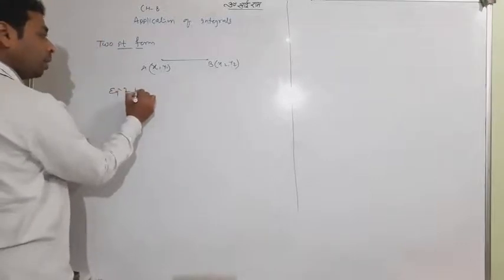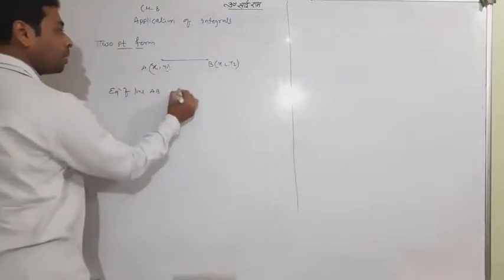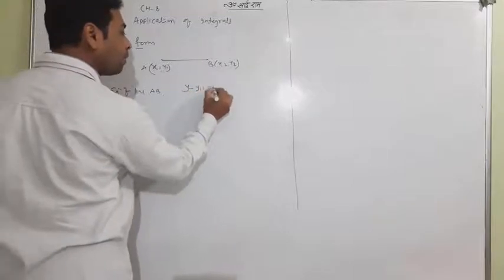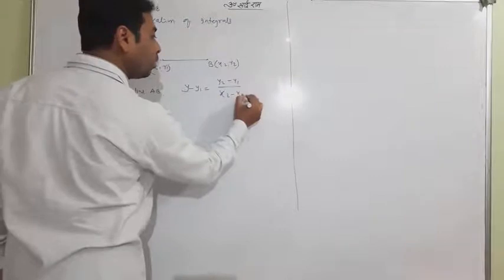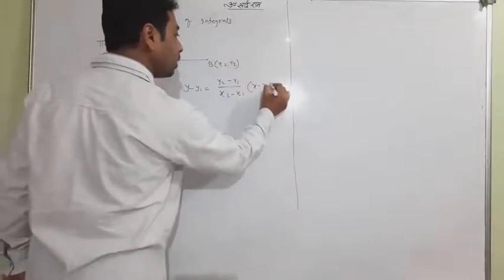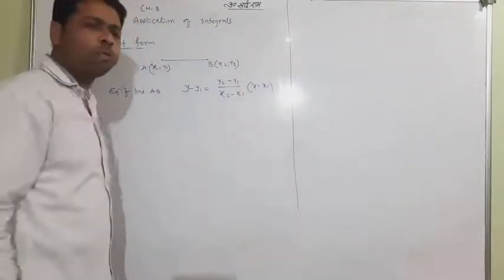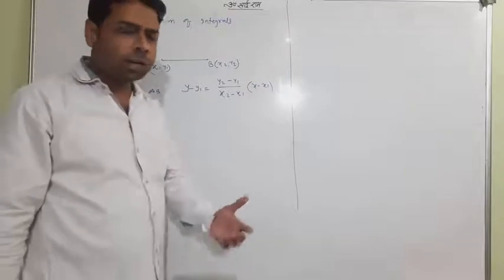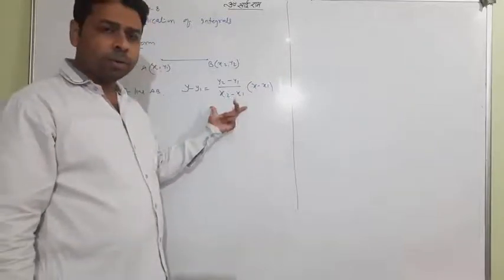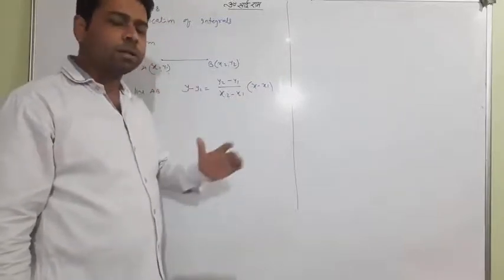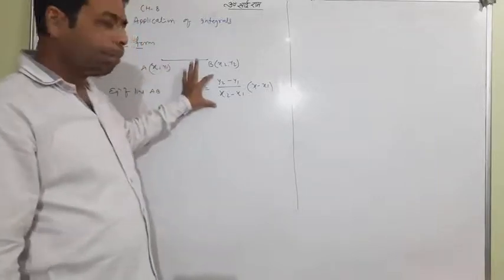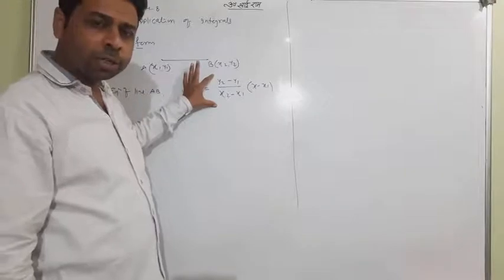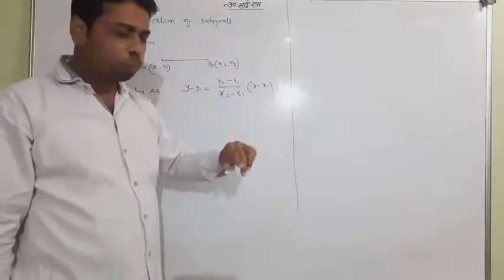This is the 2-point form and it is given by y minus y1 equal to (y2 minus y1) upon (x2 minus x1) times (x minus x1). This is a very basic formula. You should be aware of this formula. You know it because it already came in class 11th. So this is the 2-point form. Remember, whenever 2 points are given, the line passing through these 2 points will be like that.